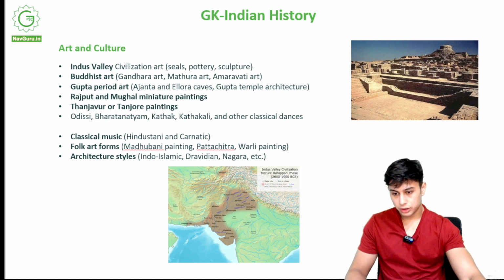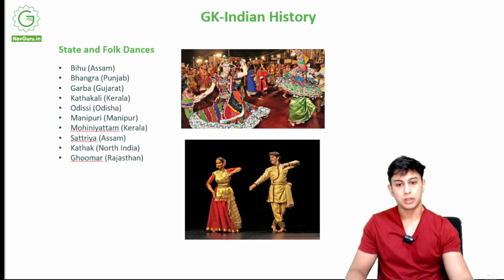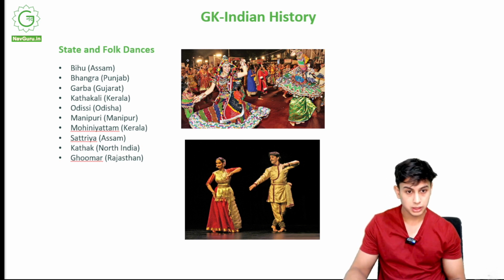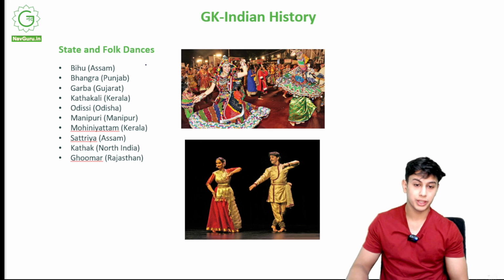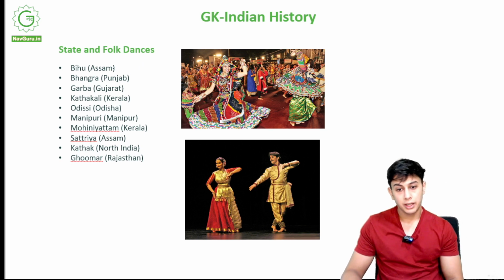Of course, I can show you some state and folk dances. These are some examples of dances in various states. So let's talk about dances in various states. In Assam, we have Bihu. Punjab has Bhangra. Gujarat has Garba.